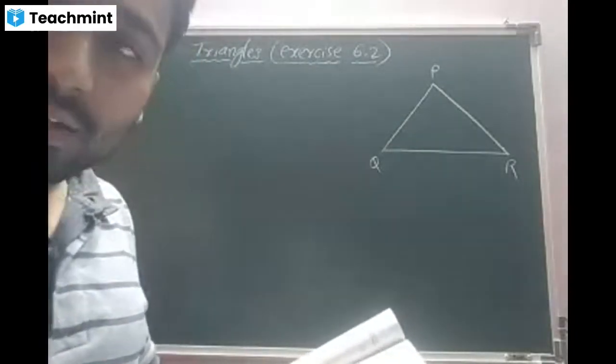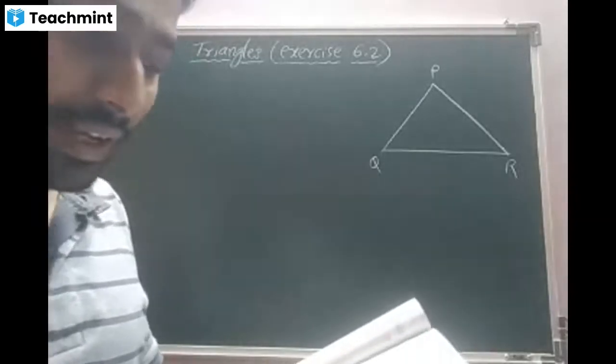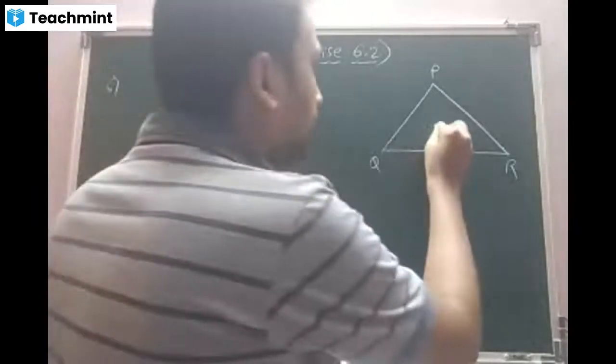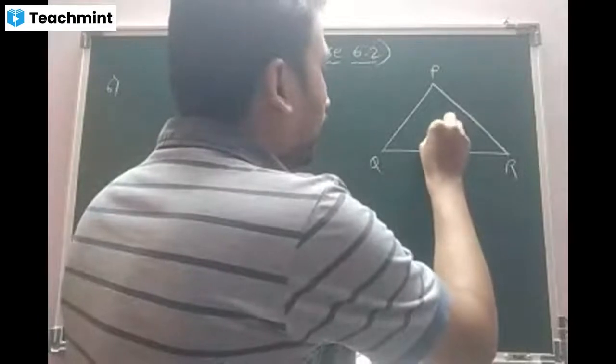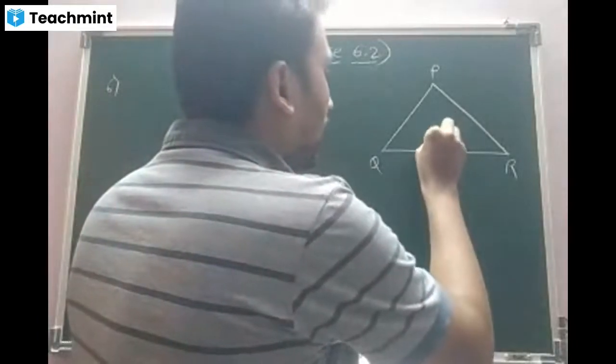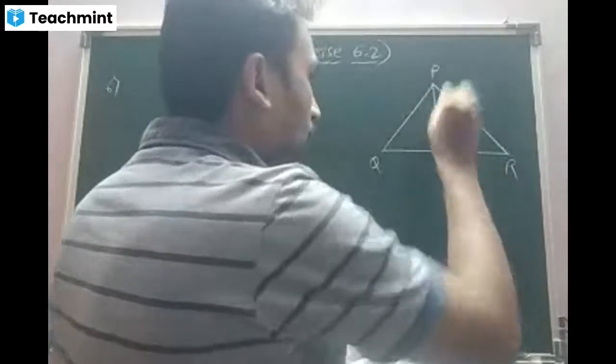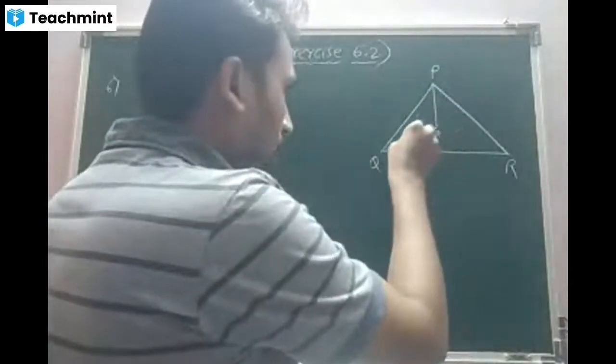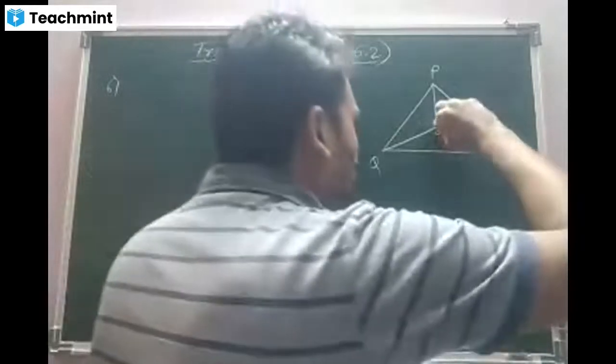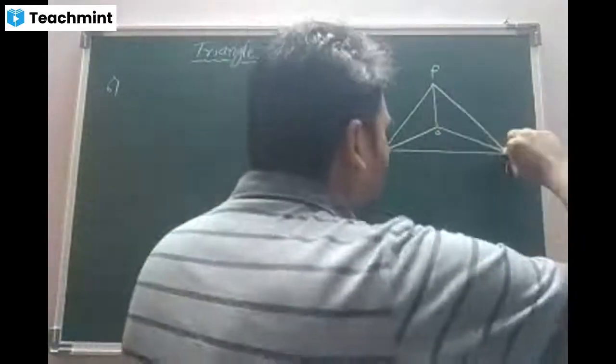First focus on the central point O, which is inside the triangle. They have joined PO, they have joined QO, they have joined OR.